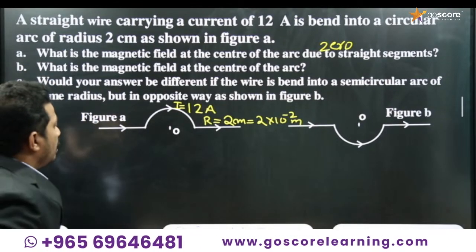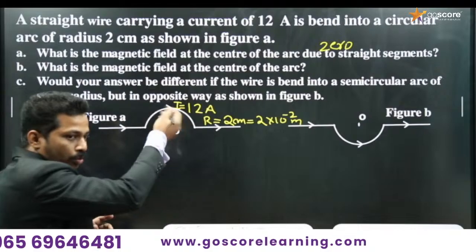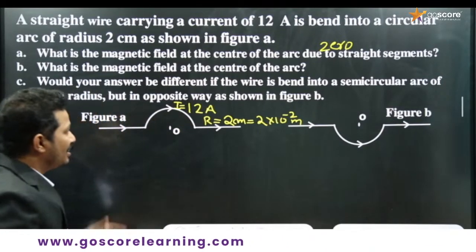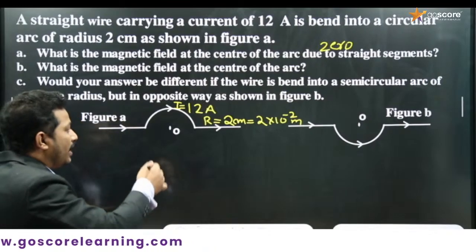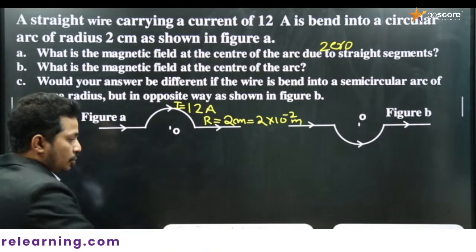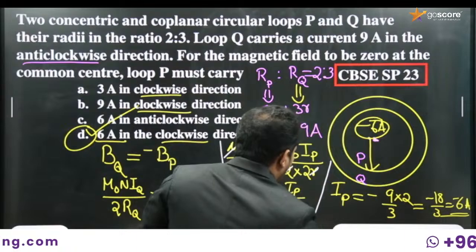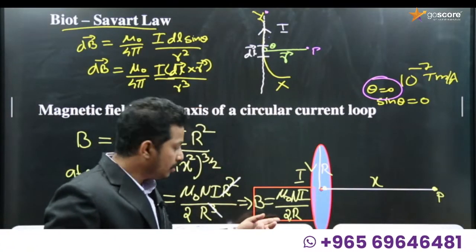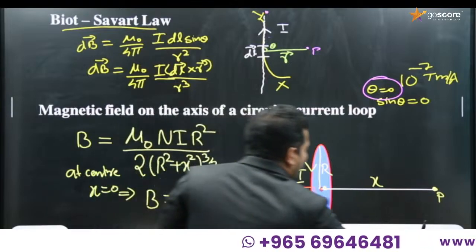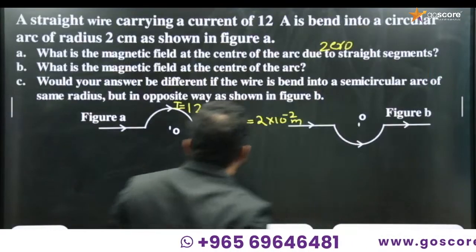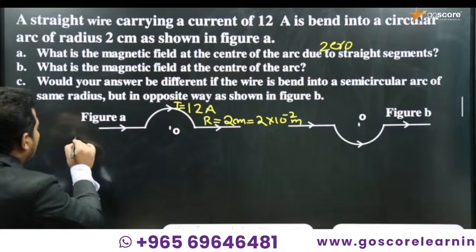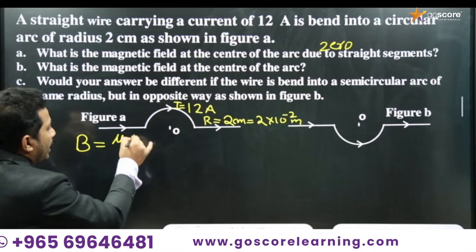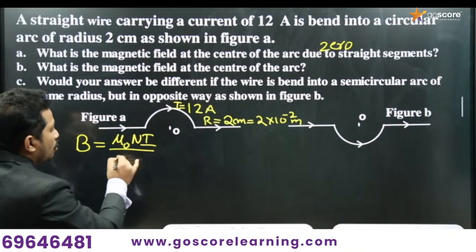At the center, this is a circular current loop, even though only half of it is visible, and we are finding the magnetic field at the center. For the center of a circular current loop, we have a very important equation: B is equal to mu 0 N I by 2R.